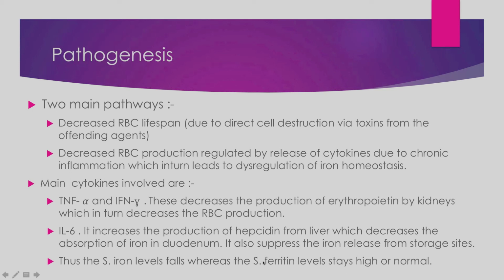Basically, this release of hepcidin, or the increase in the production of hepcidin, is a defensive mechanism of the body, because iron is a very important element which is required by microorganisms to maintain their functions. So in order to make it unavailable to the infectious agents, the body starts producing hepcidin, which decreases the absorption of iron, and it also decreases the release of iron from the storage sites. Thereby the microorganisms have less availability of iron in the blood.